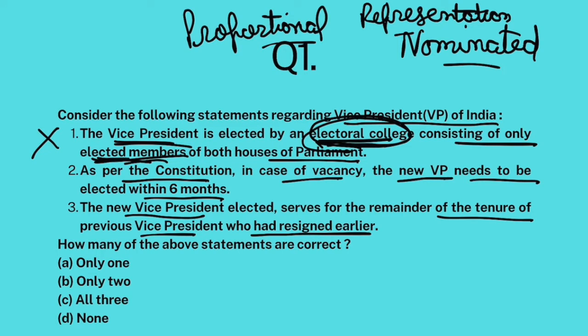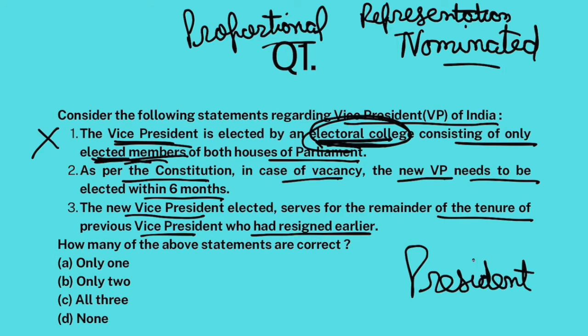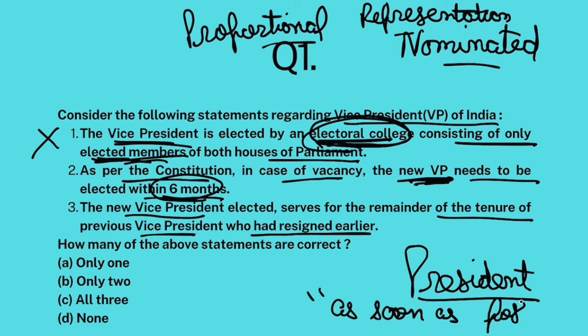Now, when we talk about the President of India, in case there is a vacancy in the office of President of India, the new President has to be elected within 6 months, right? But that is not a compulsion when it comes to Vice President. If there is a vacancy in the office of Vice President, the Constitution mentions no time frame. The Constitution only says that the elections need to be held as soon as possible. So there is no 6 months deadline for VP. Clear? So this is also false.